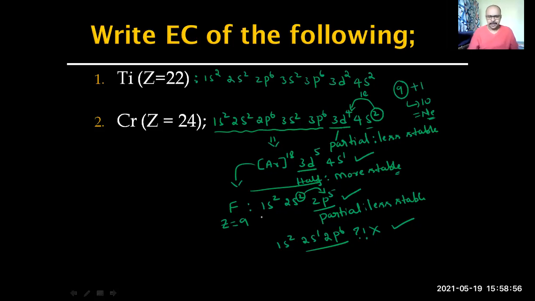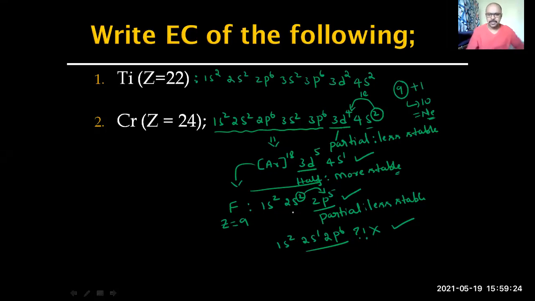So fine. Coming to fluorine, why does the same thing not happen? That jump of an electron from s orbital to d orbital, which has taken place in chromium, why does it not happen in the case of fluorine, or chlorine, or bromine, or iodine? All the halogens of the 17th group will have the same outermost electronic configuration, that is ns2 np5. So why is it not ns1 np6?